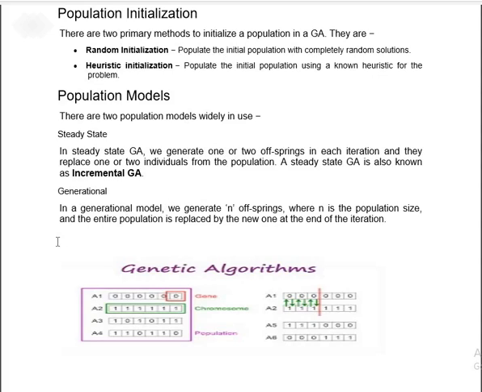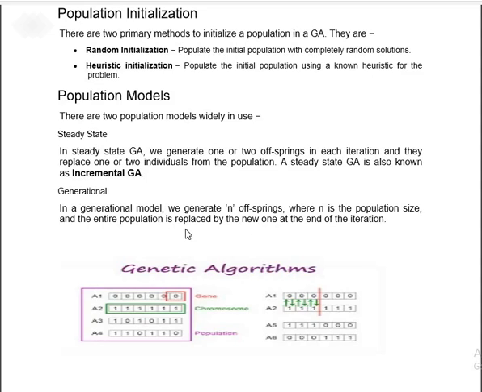Now what is the generational model? In the generational model, we generate n offspring, where n is the size of the population, and the entire population is replaced by the new offspring at the end of the iteration. In steady state, by contrast, after selection and mutation, only the two offspring produced replace individuals in the population.